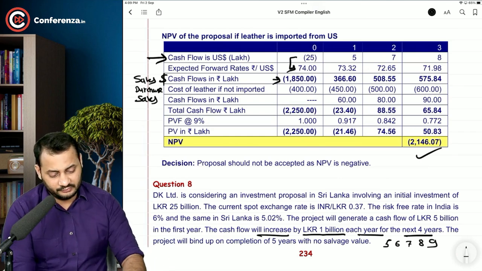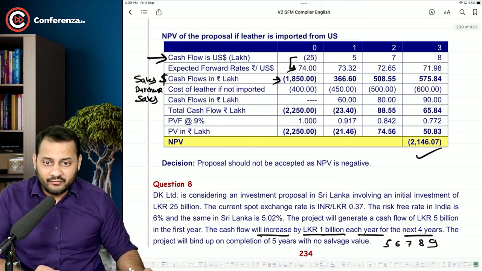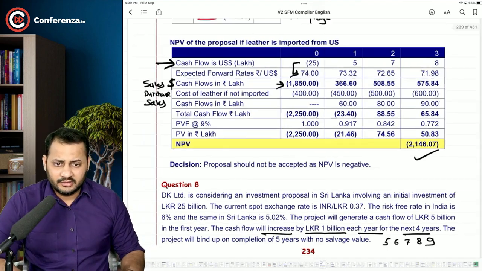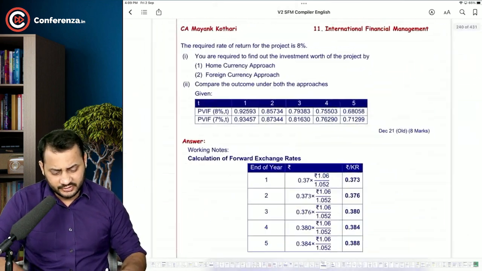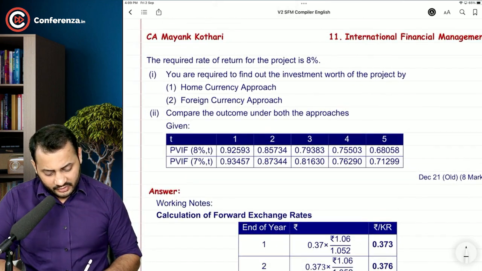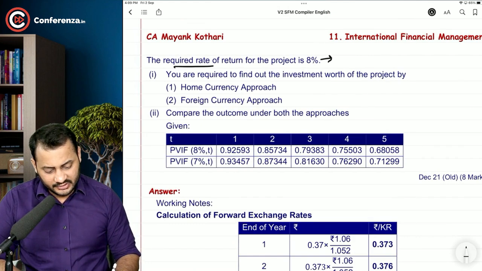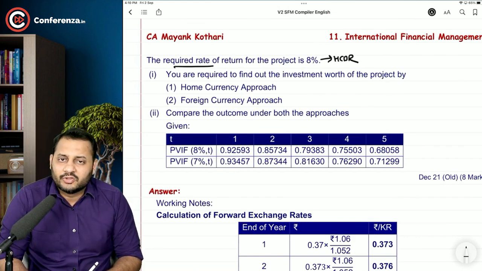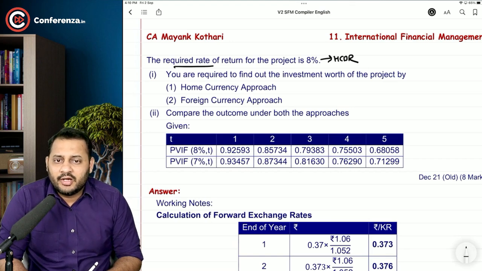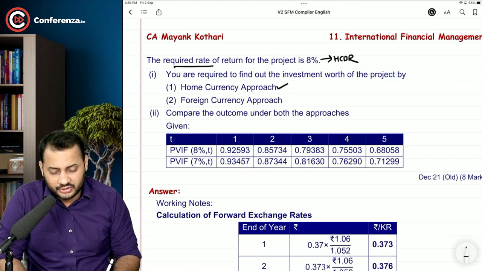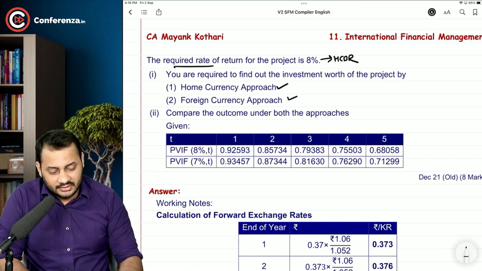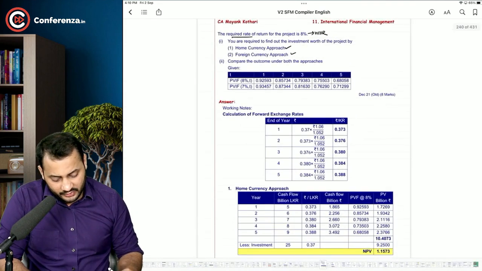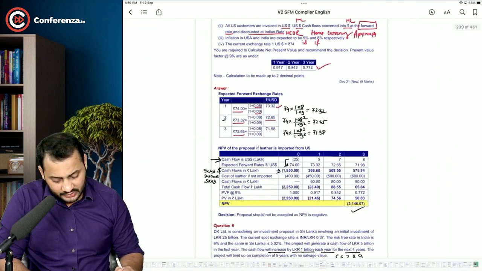See, let's read the question first. The required rate of return on the project is 8%. This will be home country discount rate, simply because we are from India. You are required to find out the investment worth of the project by home currency approach and foreign currency approach.